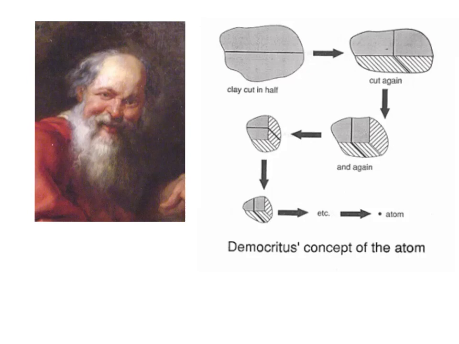Good morning. This is your flipped classroom lesson on atoms, and what you're looking at right now is Democritus. He was a philosopher back in 400 BC that came up with the concept of what an atom was. The way he came up with this was pretty simple logical thinking. He proposed that if you have a substance and you cut it in half, and then cut it in half again, and again, and again, pretty soon you would get to a substance so tiny that it could not be divided. And that was his concept of an atom.